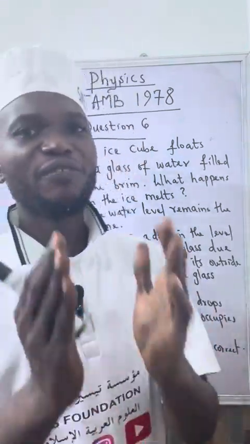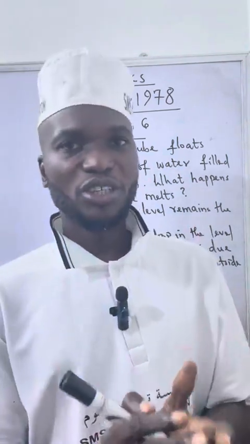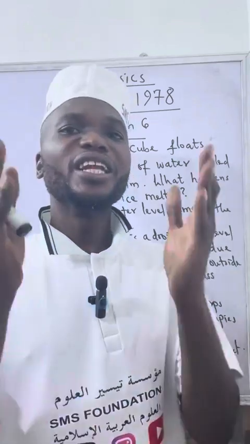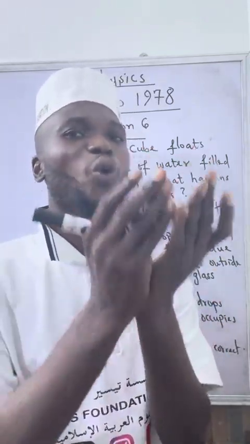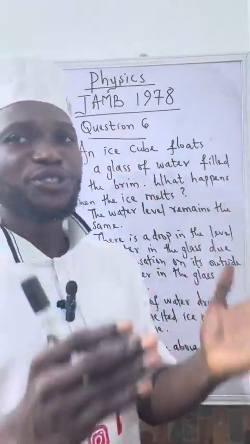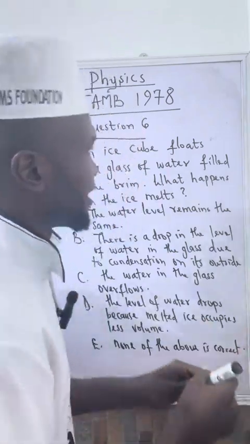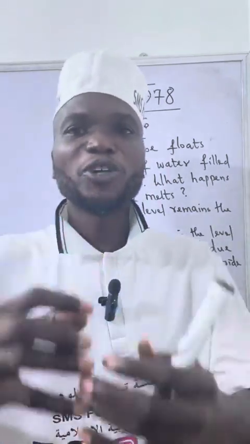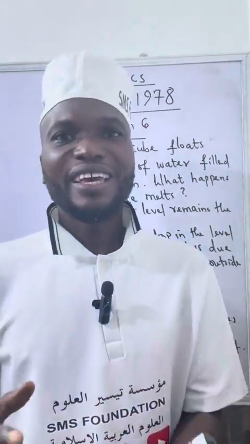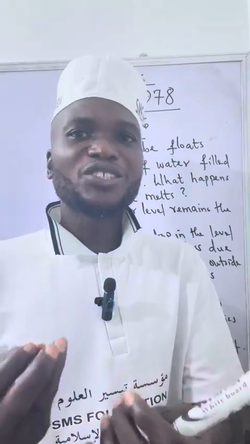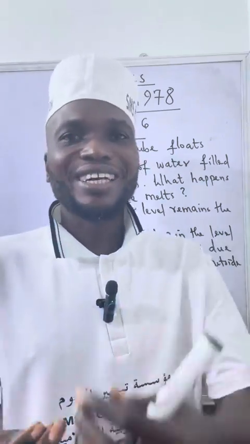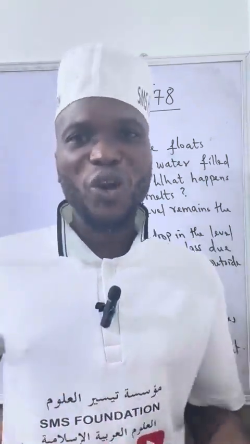Before an object can float in a fluid, particularly in liquid this time around, and more specifically we are talking about water, that object must be able to displace a weight of water or volume of water that is equal to its own weight.